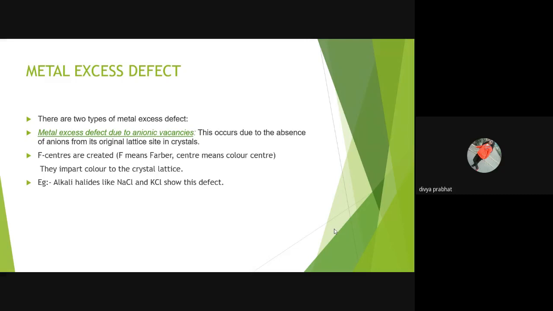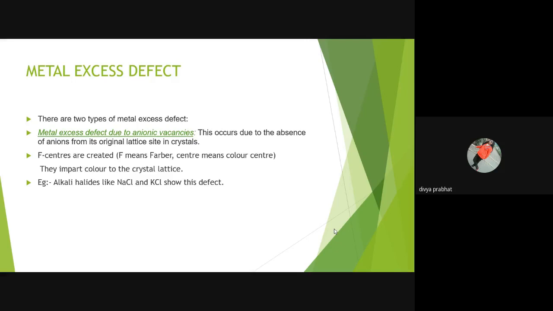Metal excess defect. It is further classified into two categories. The first one is the metal excess defect due to anion vacancies. This occurs due to the absence of anions from their original lattice sites in crystals. Therefore, instead of anions, electrons occupy their positions.